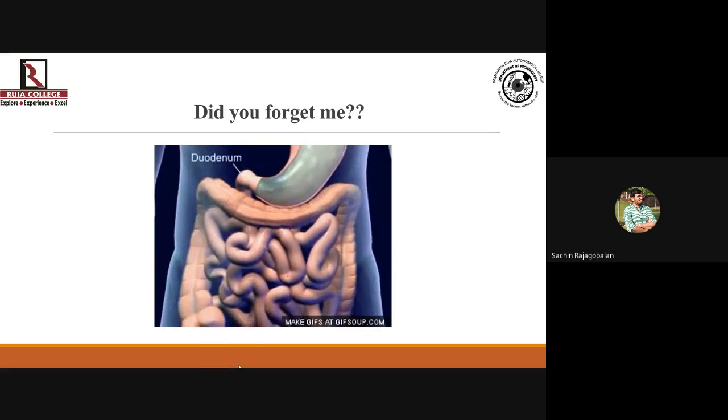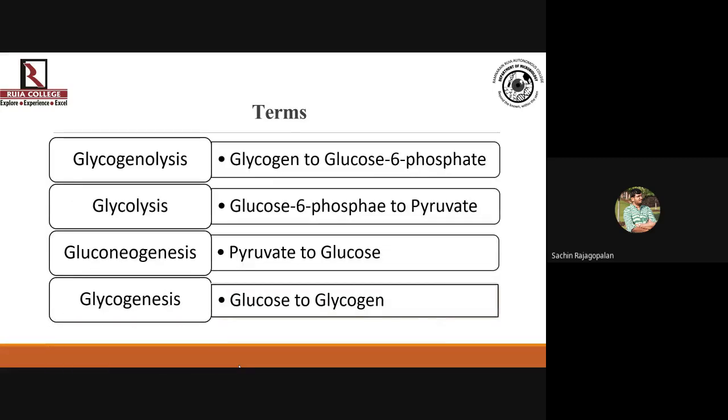But before we understand all that, it's very important to know some basic terms related to glycogen metabolism. To begin with, we have something called glycogenolysis. As the word itself indicates, it is splitting glycogen to give you glucose 6-phosphate.